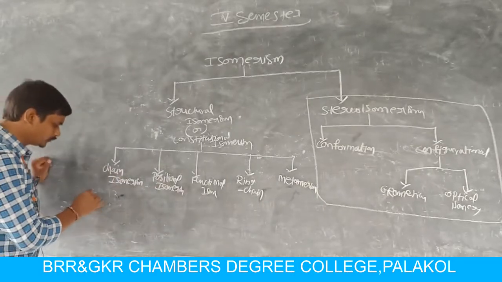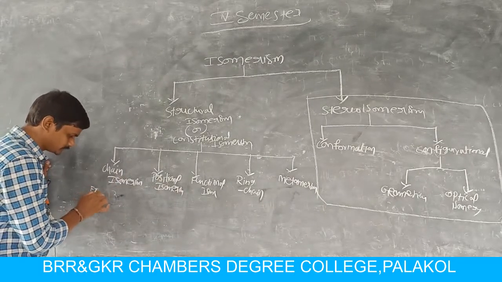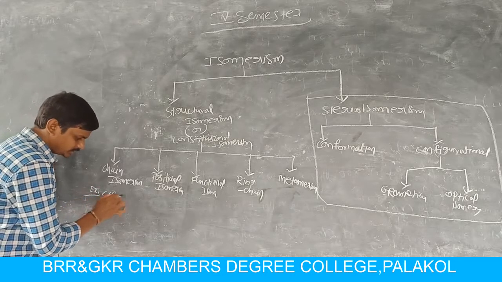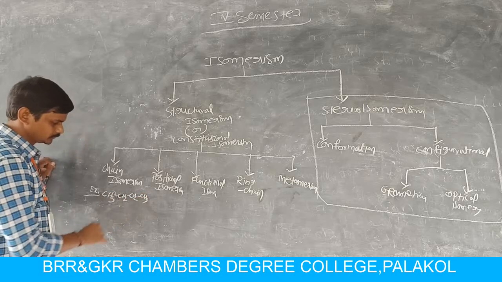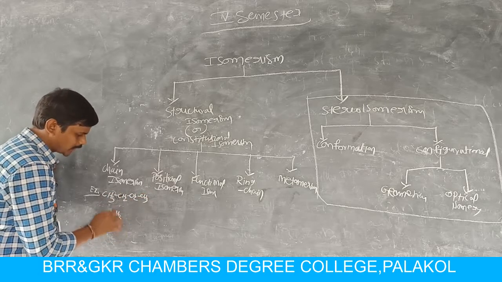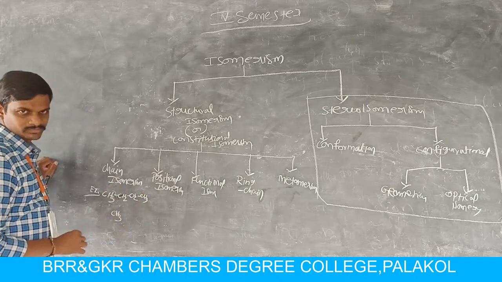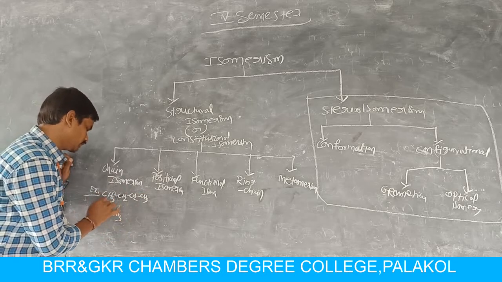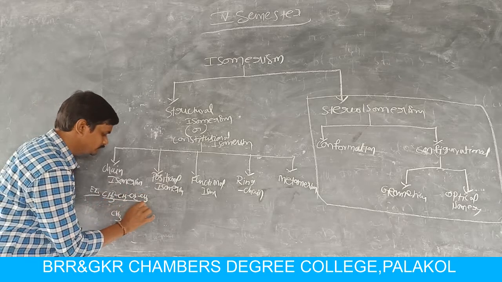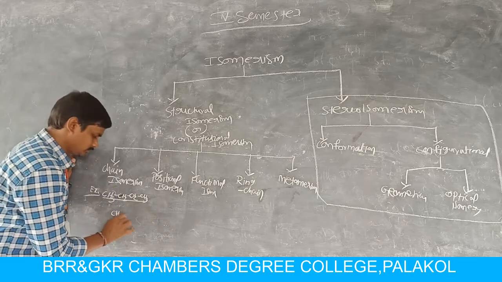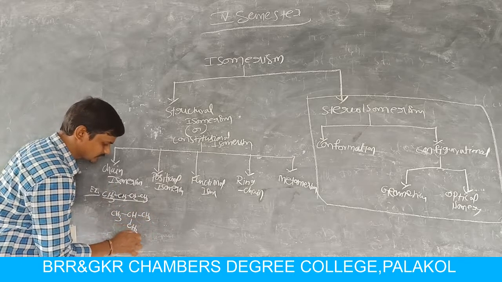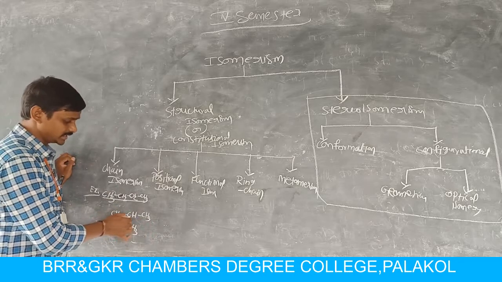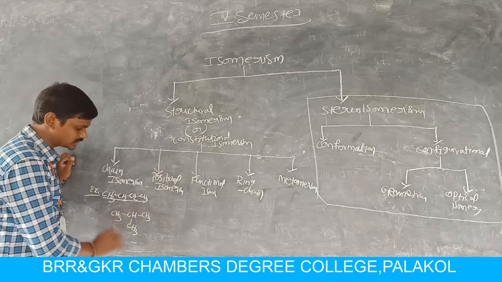For example, consider an alkane chain, CH3, CH2, CH2, CH3. The name of this compound is butane. In this butane, the carbon chain has 4 carbons. Now, the same molecular formula can be written like this: CH3, CH, CH3, CH3.